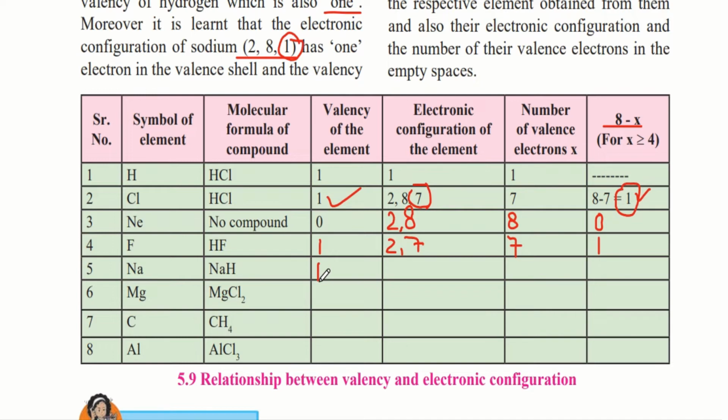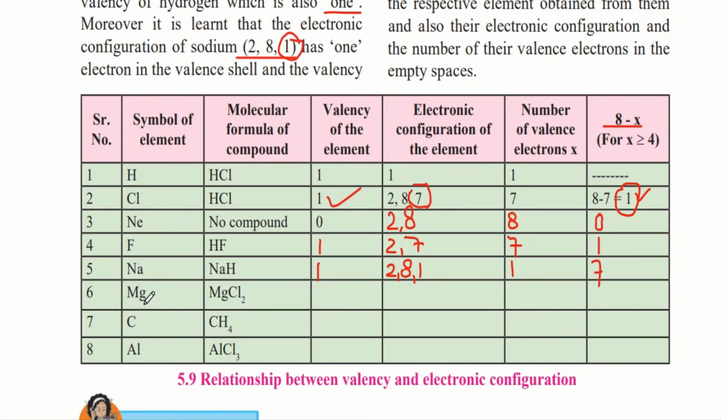The electronic configuration of sodium is 2,8,1. So here we have just one electron in the outermost shell. Therefore, the number of valence electrons is 1. When we do 8 minus 1, we would get 7.